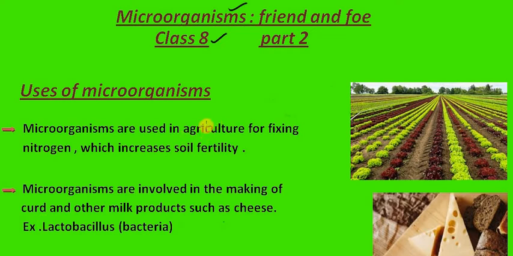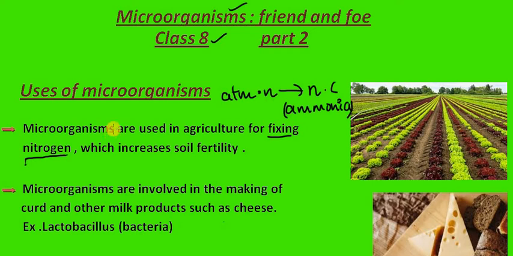So the first point here is that microorganisms are being used in agriculture for fixing nitrogen, which actually increases the soil fertility. So what is fixing nitrogen? Fixing nitrogen means it is the conversion of atmospheric nitrogen into nitrogenic compounds such as ammonia.